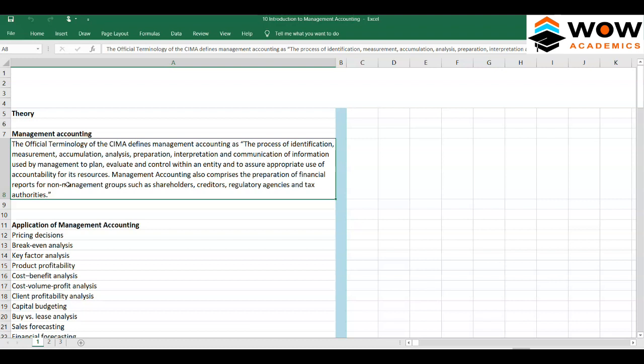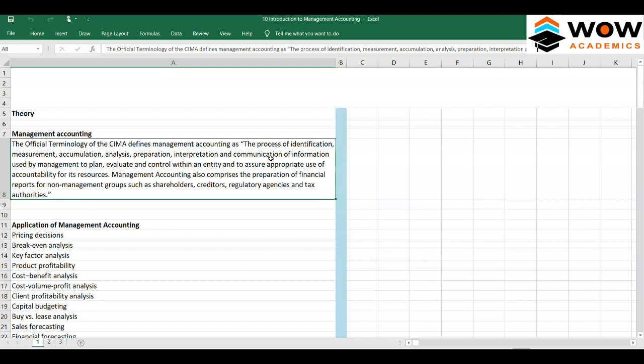So the work done by a management accountant is that he finds out what information is required, and with that information, how he could help the company to operate better. He identifies the information, measures it, collects the data, analyzes what is happening with the data, and then prepares management accounting reports and communicates them to relevant users.